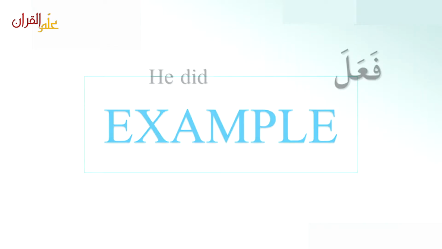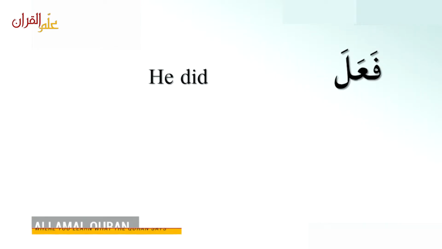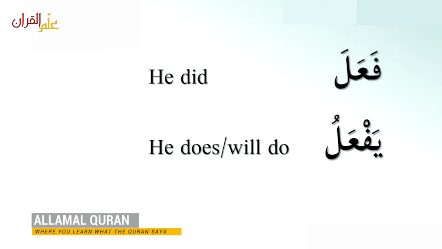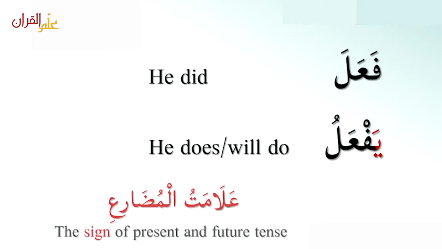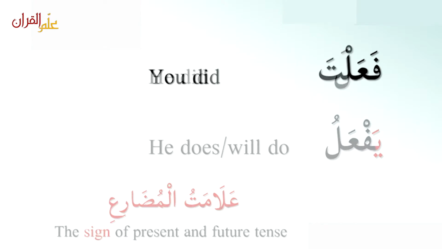For example, فعل, he did. This is past tense. يفعل, he does or he will do. This is future tense. The ya at the beginning shows this is علامة المضارع, the sign of present and future tense, that this is فعل مضارع. يفعل is فعل مضارع.